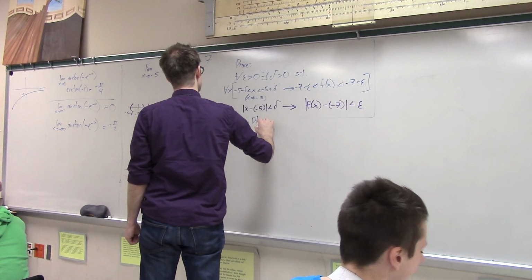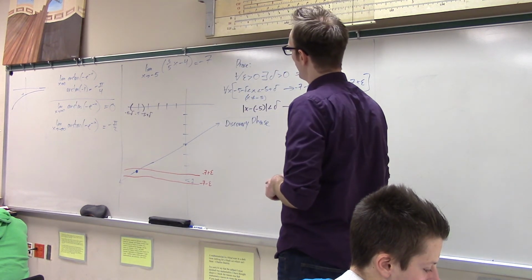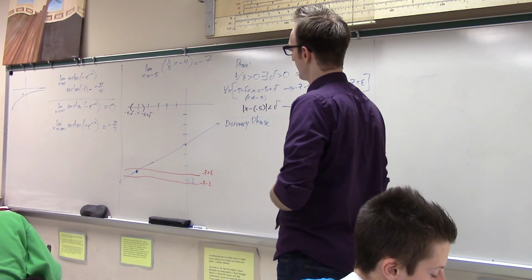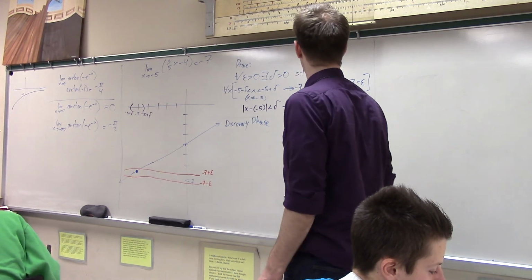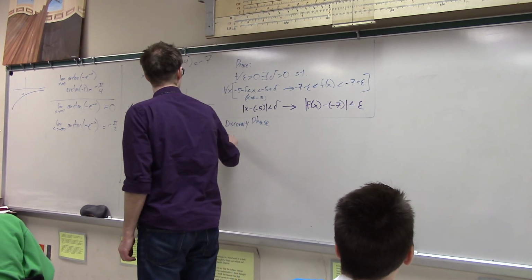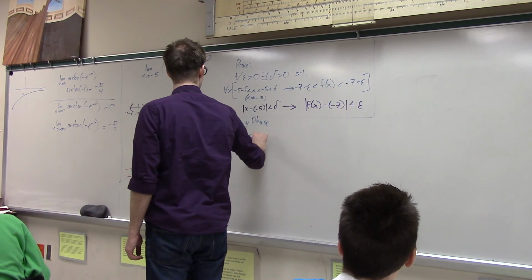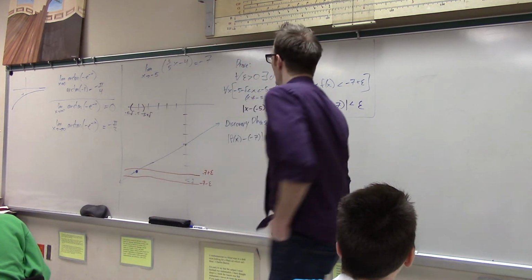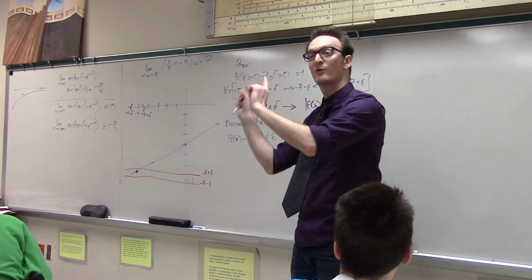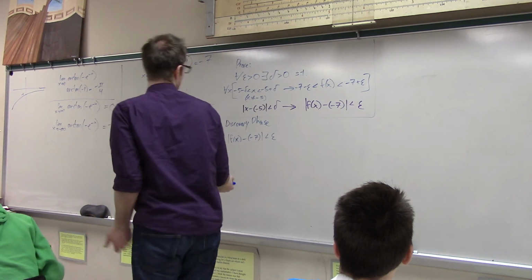So what we do is a discovery phase. In the discovery phase, we try to discover the delta that works, and we're just going to start with the thing that we're trying to prove. So I just begin with the absolute value of f of x minus negative 7 being less than epsilon. So I start with my y value between the parallel lines, and now I'll discover which x values make that true.